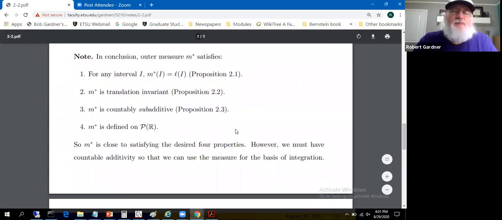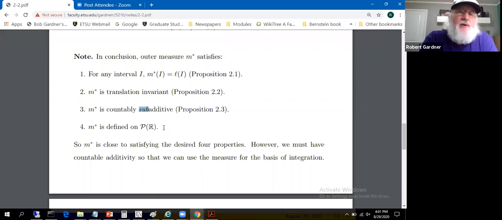So here's where we stand in terms of outer measure. We know for an interval, the outer measure is the length. The first thing we showed. We know outer measure is translation invariant. Proposition 2.2, the second thing we showed. We know outer measure is subadditive, as just shown. And we know outer measure, by its very definition, is defined on the power set of the reals. Except for the sub part, those were the 4 desired properties of a measure. We wanted just countably additive, not subadditive.